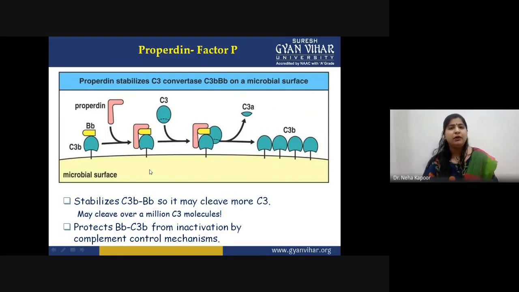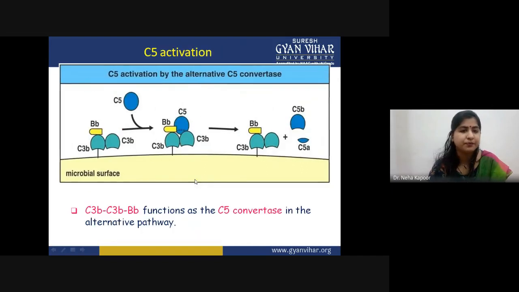However, there is a very important point over here, that there is a factor known as properdin. Properdin is a protein that is basically involved in stabilization of the C3 convertase enzyme. Because if the stabilization is not achieved, in that case this pathway may not proceed further because the complete amplification step will halt there. This pink color structure is known as properdin, that is providing stability to this C3 convertase so that the rapid amplification of this C3 conversion can take place.